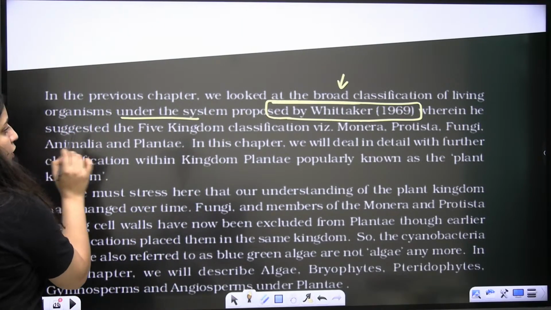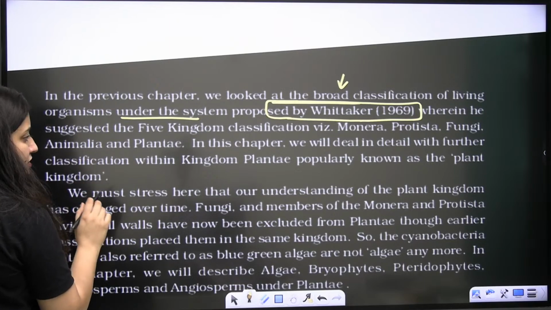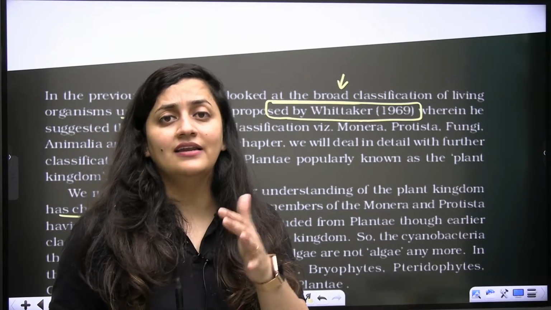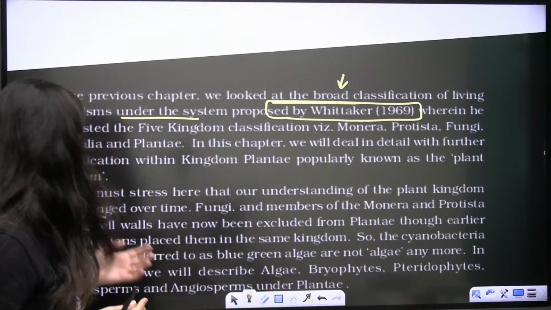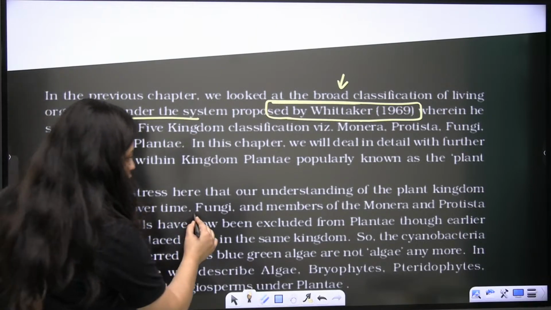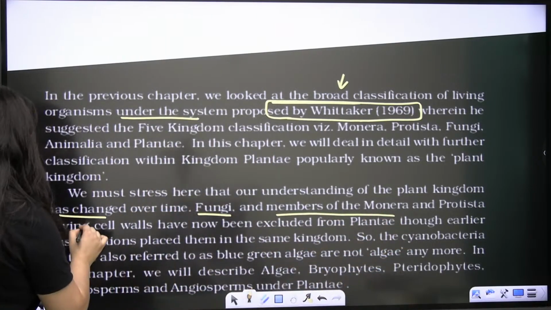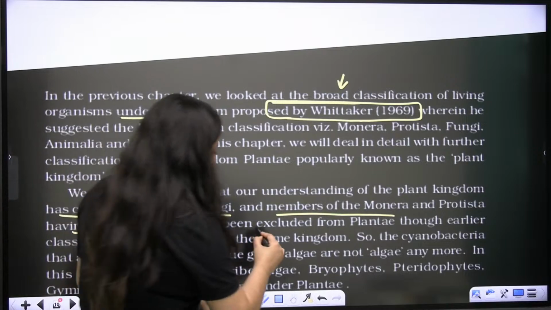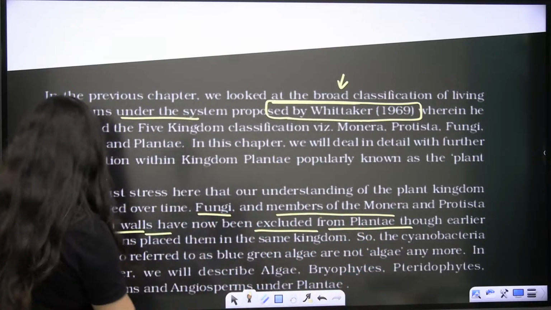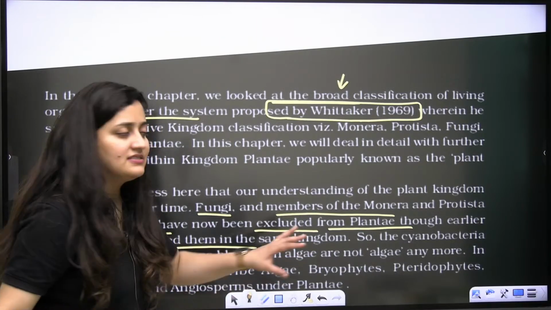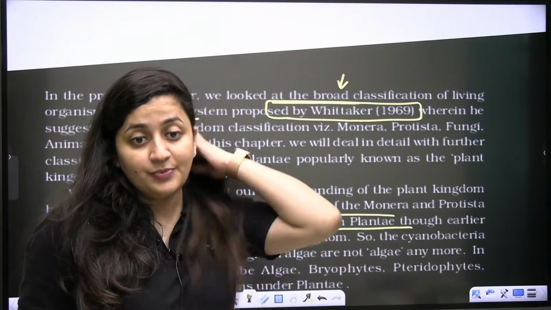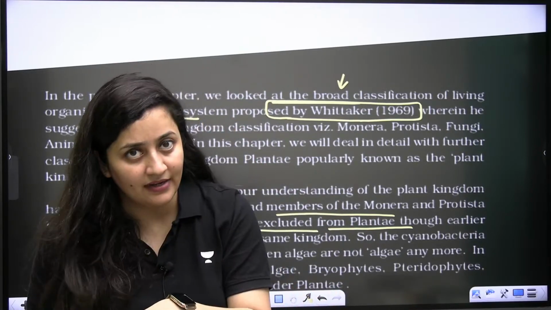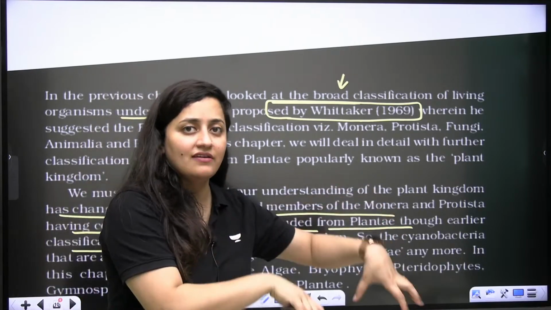So here in this chapter, you know that we will talk about the plants. Plant kingdom, whatever is our understanding related to the plant kingdom, it has changed over the time, right? Like fungi and the members of Monera and Protista having cell walls. Earlier they were kept in the plant kingdom, but now we have excluded them from the plantae, though earlier classifications place them in the same kingdoms. This is what you need to remember. As per the earlier system of classification, all the organisms having the cell wall will be in the plant kingdom. Organisms without the cell wall will be in the animal kingdom.